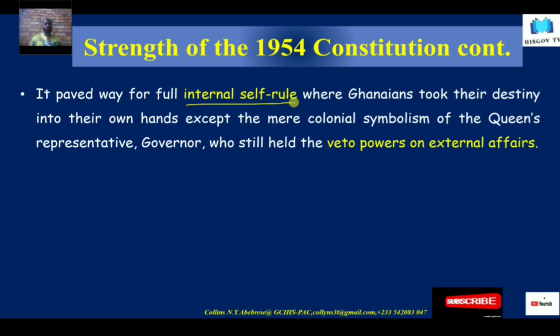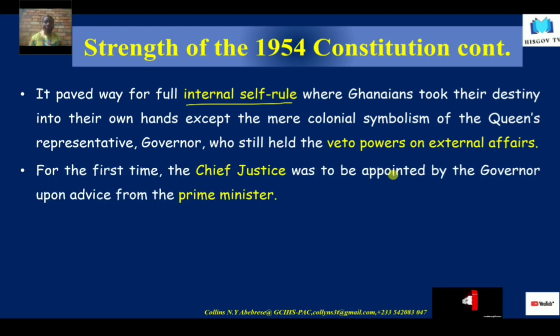The Ghanaians took their destiny in their own hands, except that the Queen, who was represented by the governor, still held veto powers when it comes to external affairs and foreign relations, because we were not a republic, and so the Queen was still our head. Dr. Kwame Nkrumah at this time was not a president until 1960, so we were still under colonial rule, but not in that sense.